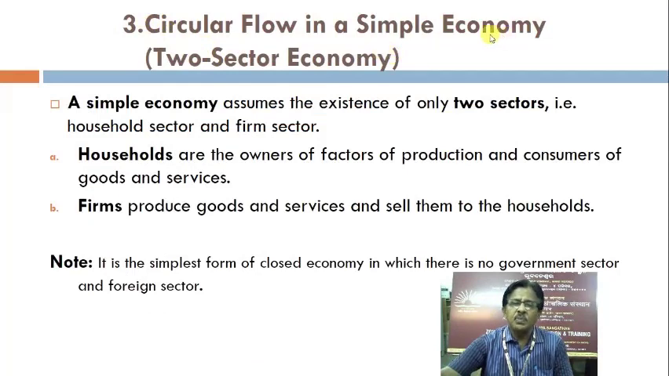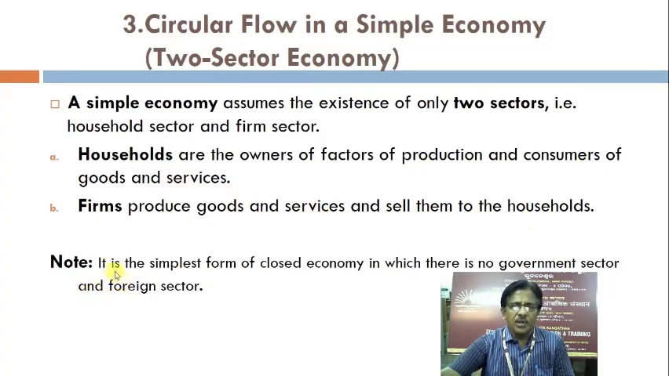Circular flow in a simple economy, that is in a two-sector economy, is the third concept to be discussed in this chapter. A simple economy assumes the existence of only two sectors, that is household sector and firm sector. Households are the owners of factors of production and consumers of goods and services. Firms produce goods and services and sell them to the households.